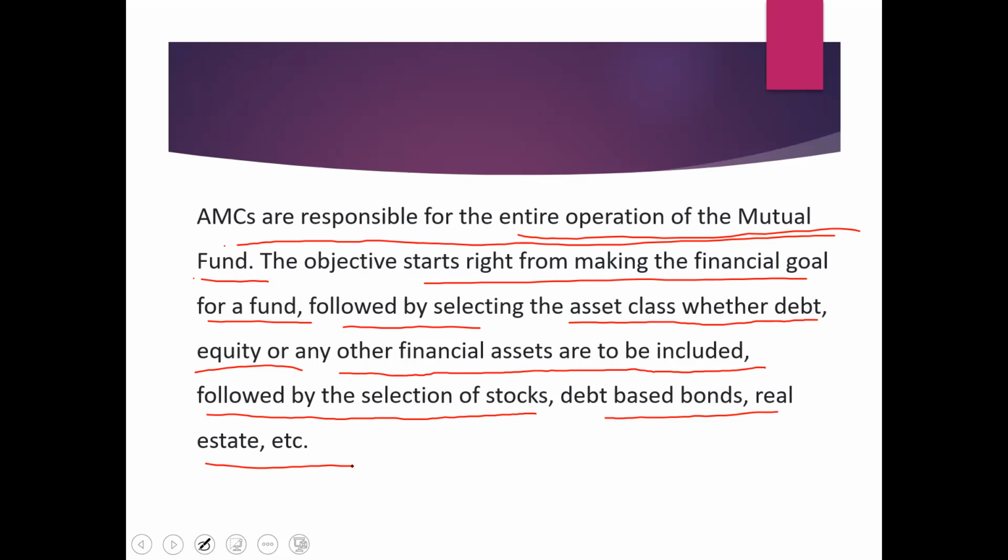First, the asset management company decides what the different sources are. Then they make a combination of different sources. That is nothing but portfolio construction. That is what this particular sentence says: selection of stocks, debt-based bonds, real estate, etc. That is portfolio construction. Is it clear?